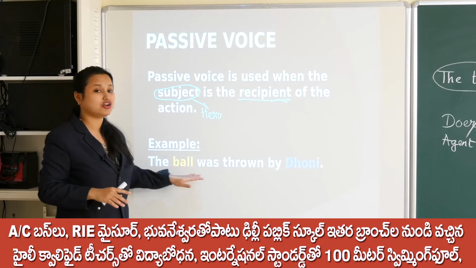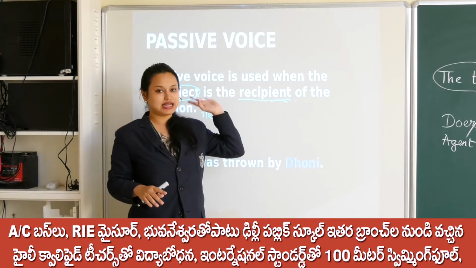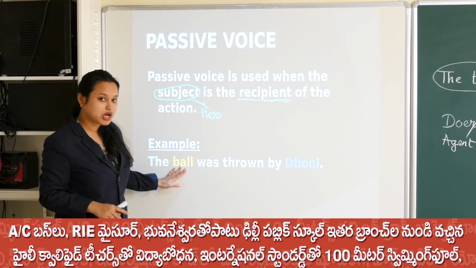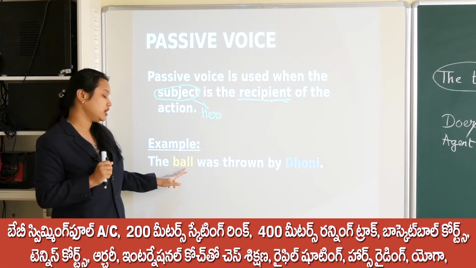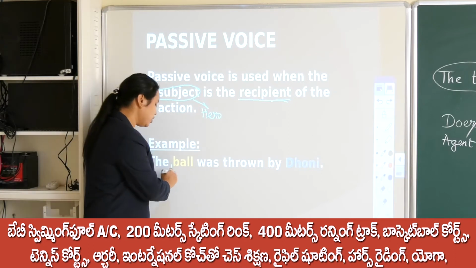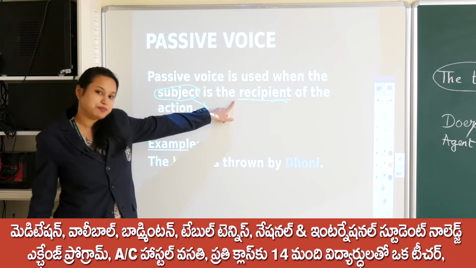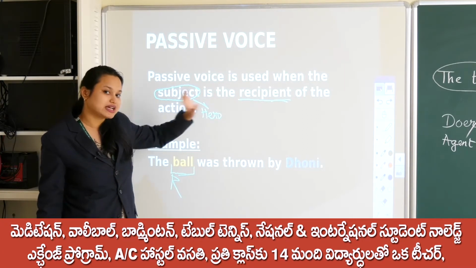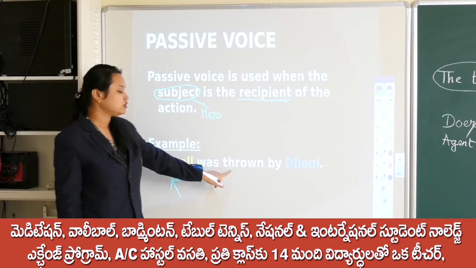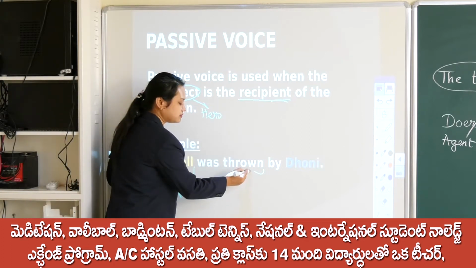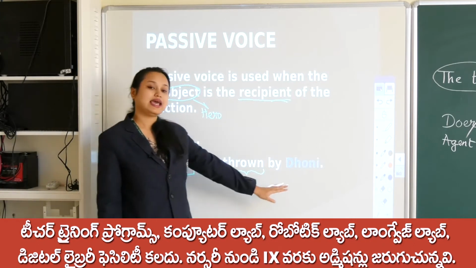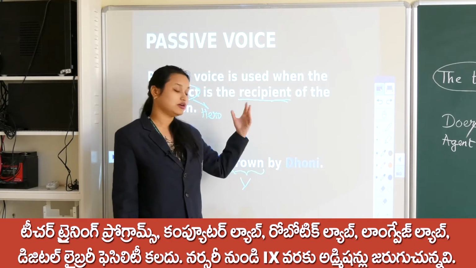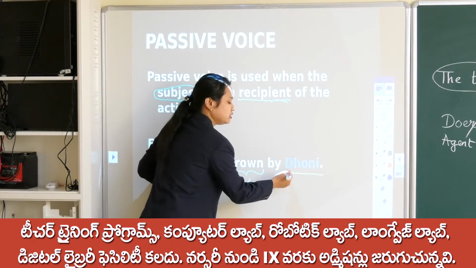But here we are not talking about Dhoni. Dhoni comes at the last. What we are talking about is the ball, which received the action. So the ball is the receiver, or I can say the recipient of the action of throwing, right? Thrown is the verb here, the action that is happening, and Dhoni, who did the action, is the doer.